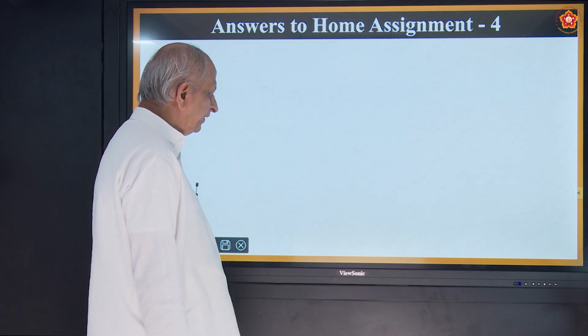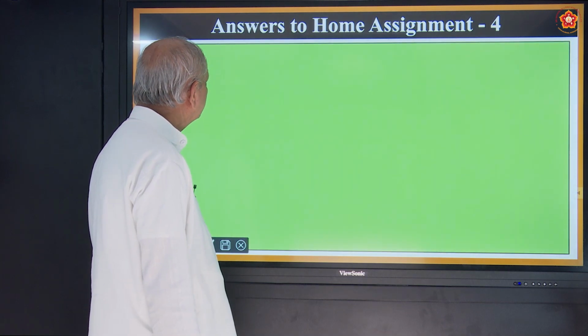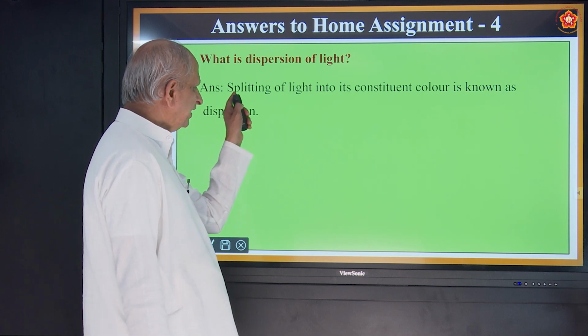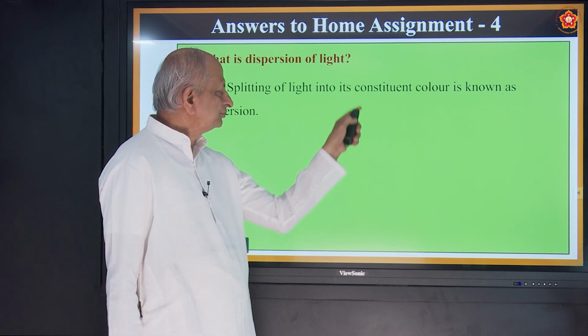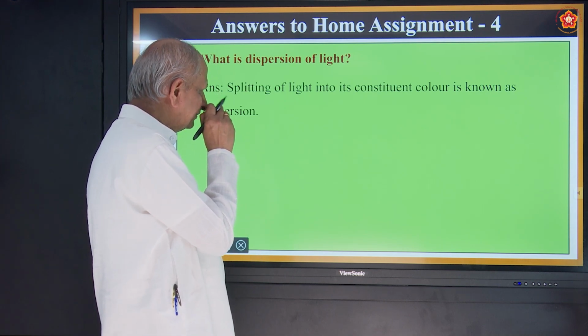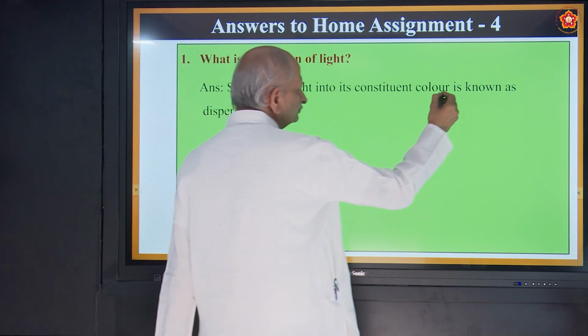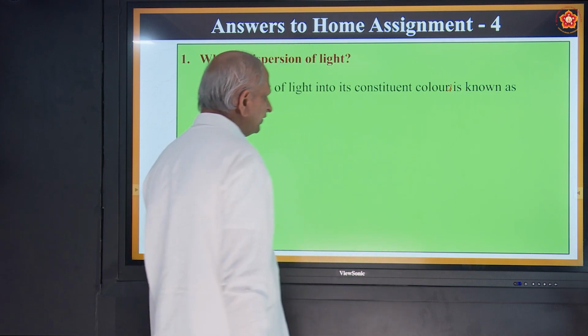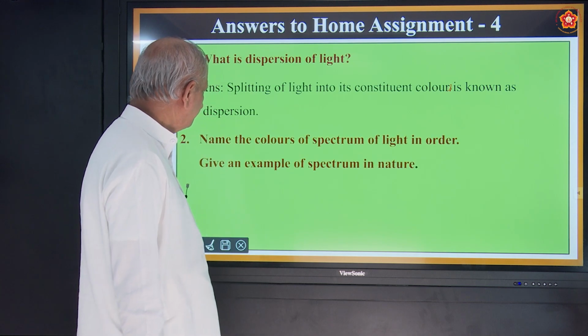Now coming to today's home assignments. First question, what is dispersion of light? Splitting of light into, light means here white light, constituent colors is known as dispersion.